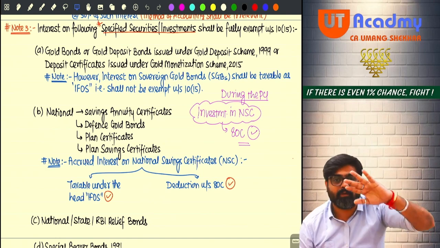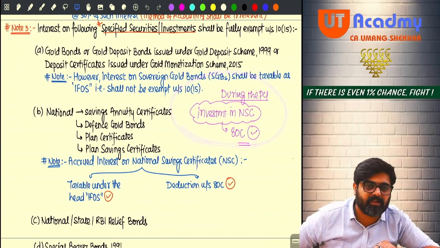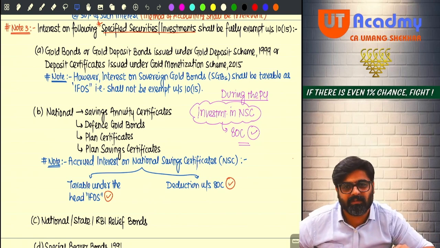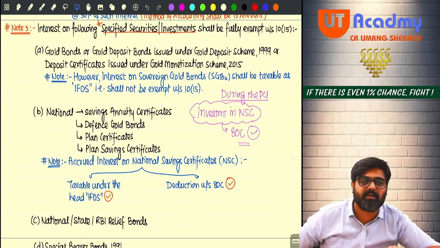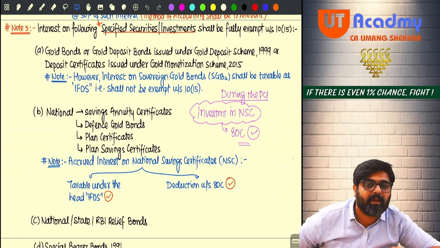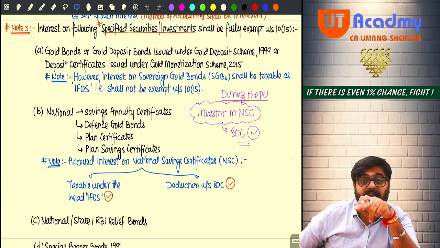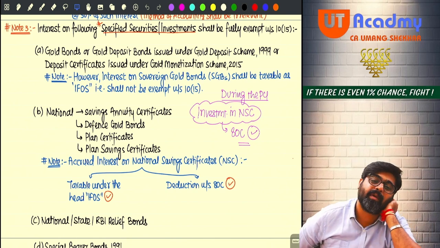For example, you are investing 1 lakh rupees right now. So that 1 lakh rupees which you are investing right now will be eligible for 80C deduction in this year. So in the first year there will be interest on 1 lakh rupees. And this interest on this 1 lakh for this year, you are not going to get back right now. What will happen? In the second year, the 1 lakh will again be your principal amount, but your principal will now increase. Whatever interest accrued for the first year will become principal for the second year, meaning it will be reinvested in NSC. Getting my point, sir?